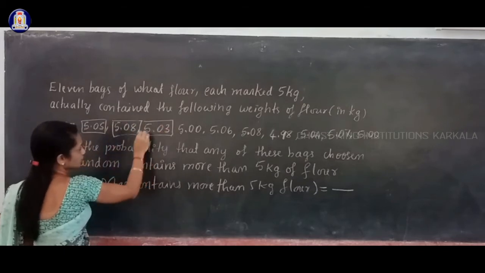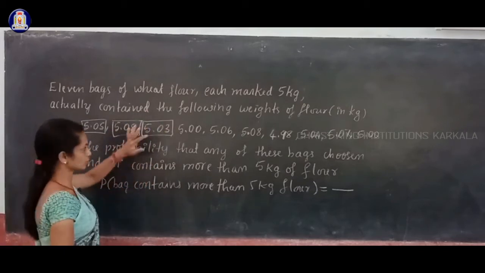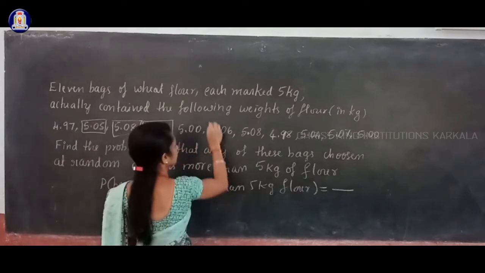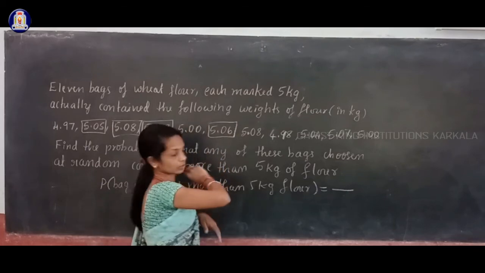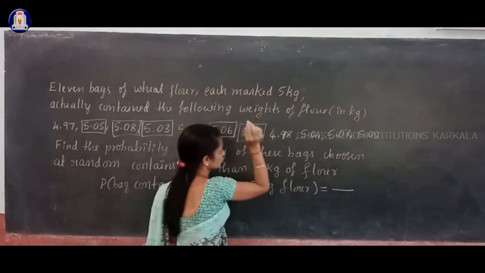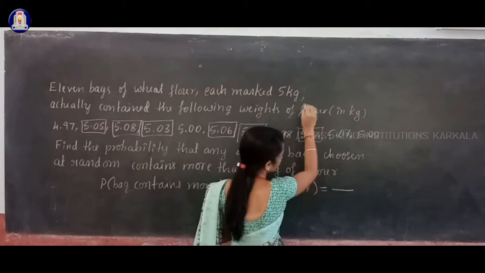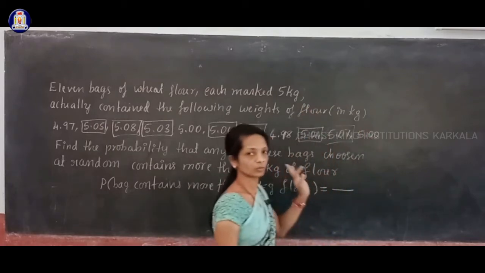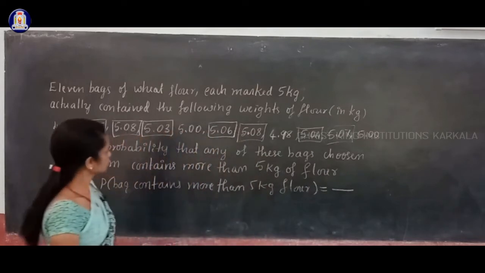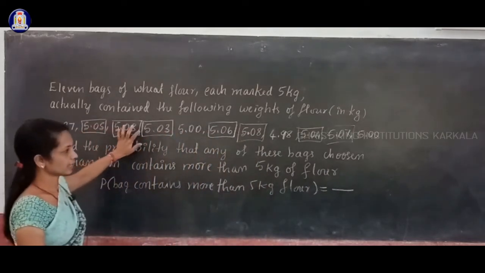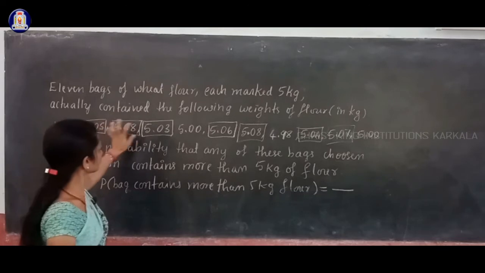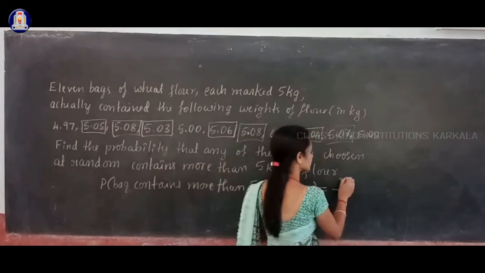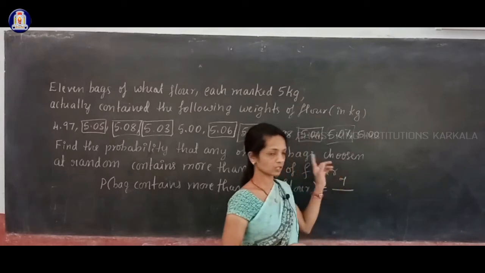Okay, more than 5.00, that you have to see. 5.00 is exactly 5, don't mark that, and 5.06 is more than 5, 5.08 more than 5, then 5.04 is more than 5, this is also more than 5, 5.00 is not more than 5, that is equal to 5. So how many bags contain more than 5 kg? 1, 2, 3, 4, 5, 6, 7. There are 7 bags which contain more than 5 kg flour.